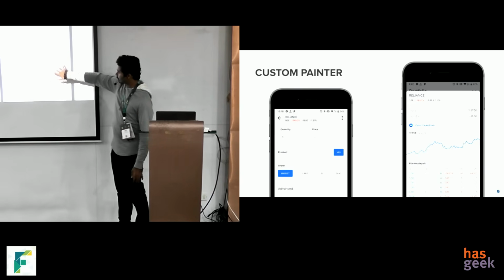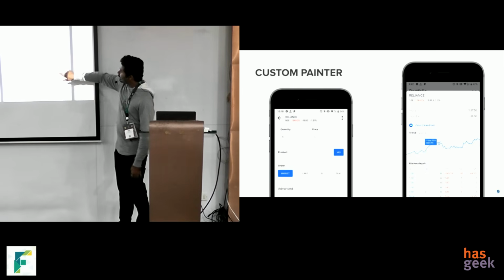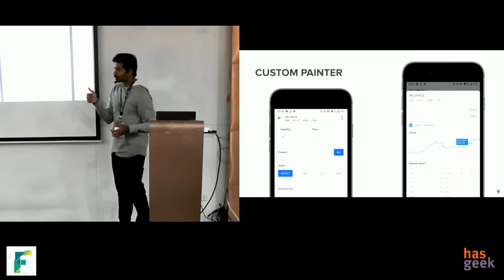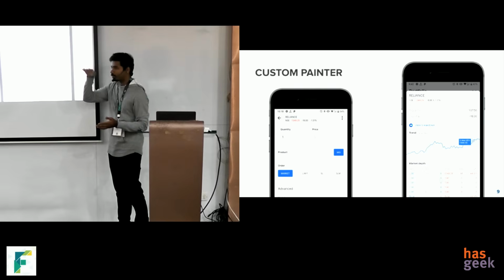On the right side, you can see a trend line with some gradient in it. That is drawn as a background, and in the foreground you can see a value and the date at that time. So if you scroll horizontally on top of it, this will pop up as a foreground drawing.